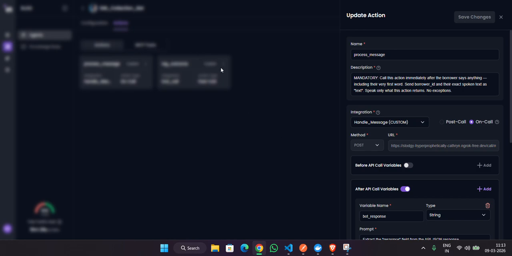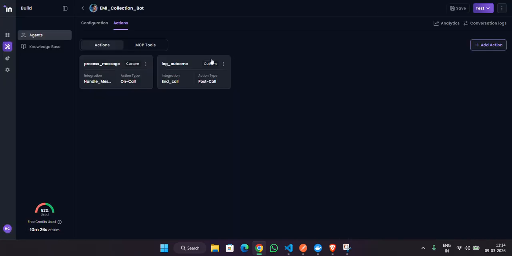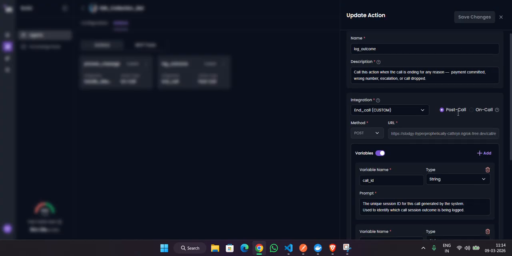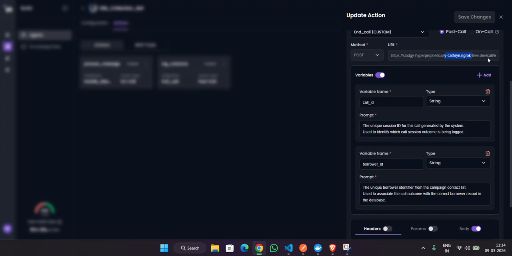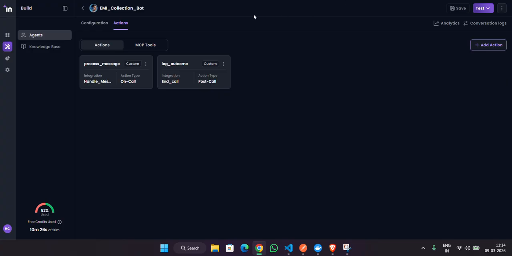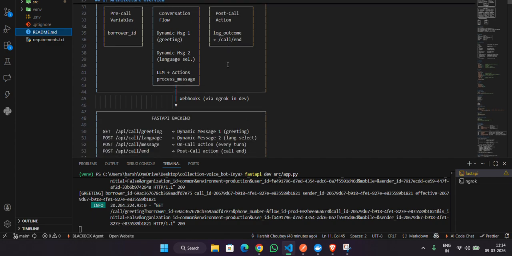After each response given by the user, the action was triggered and it called this API. And after the call has ended, the post call action calls this API and helps us fetch things in our database. So these were all the actions I defined in the Inya platform.